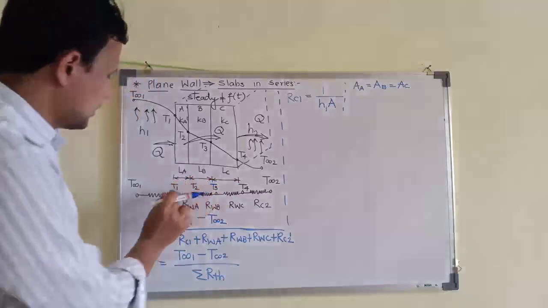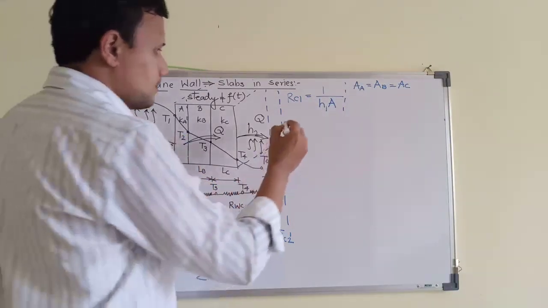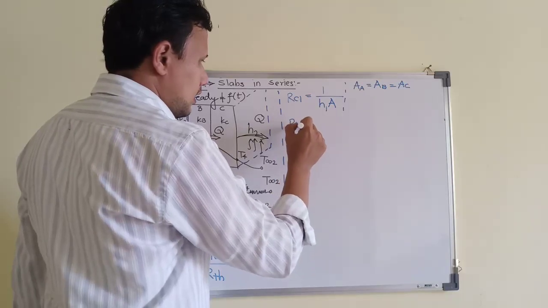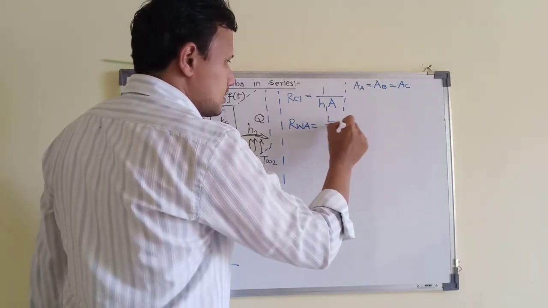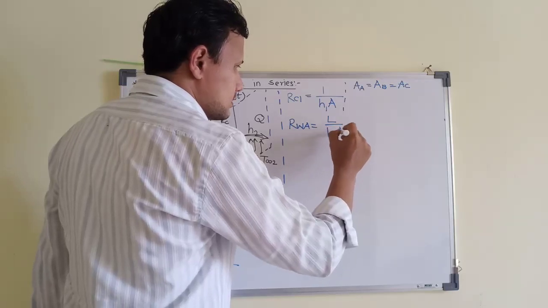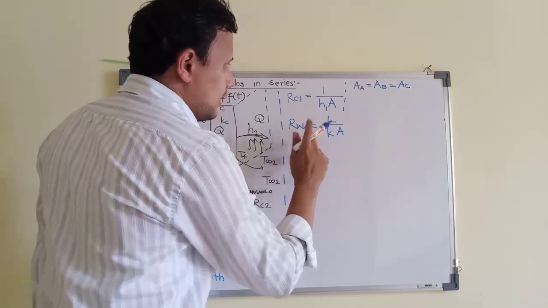Then second thermal resistance in the path is conduction resistance of material A. So this will be conduction resistance for material A. As we know, the simple formula for conduction resistance is L by Ka, but we are talking about material A.